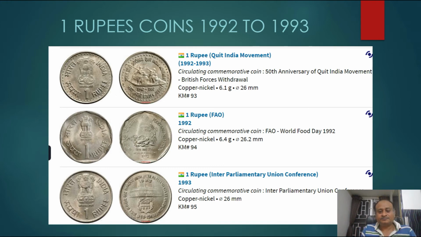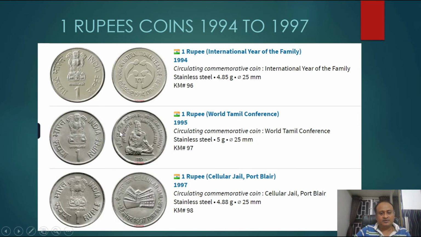And in 1992, again the Food and Agriculture Organization, FAO, on the occasion of World Food Day, it was minted in 1992. And next in 1993 we have the Indian Parliamentary Union Conference. On that occasion they minted it in 1993, in copper nickel, 26 mm diameter. And for 1994 to 1997, again three coins, the first being National Year of the Family, 1994.